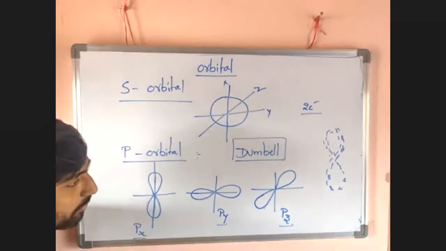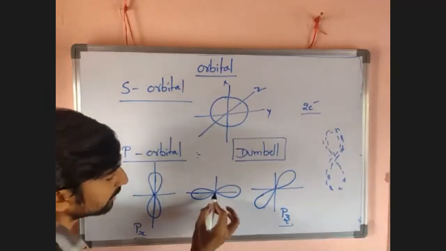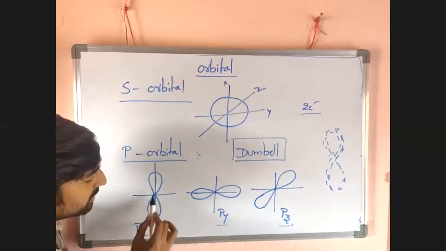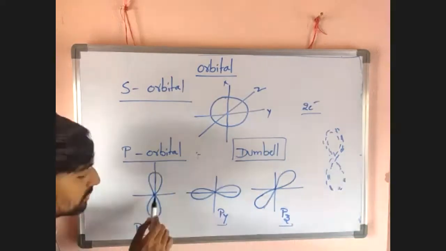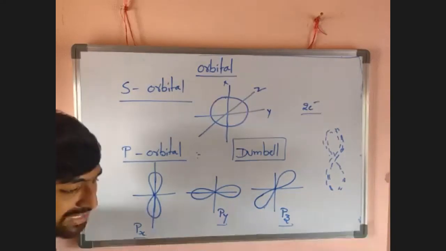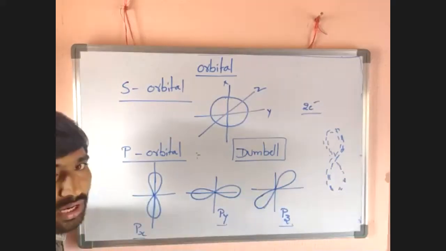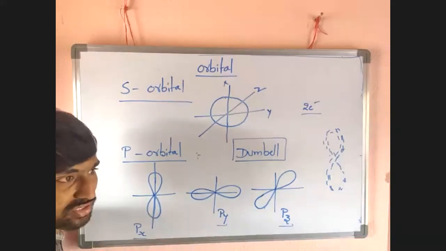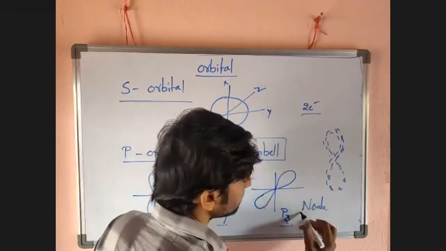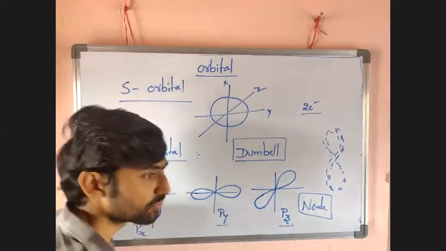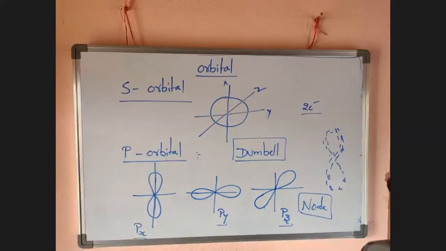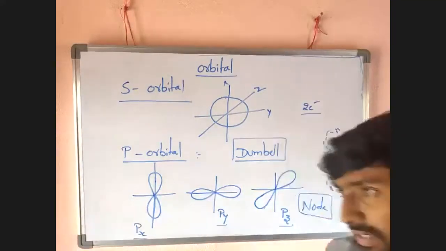So now the important point is here. I just added a point there, and at that point, electron density is 0. At which point electron density is 0, that one is called a node. What is meant by node, guys? The point or axis at which the probability of finding electron density is 0. That axis is called a nodal axis, and the point is called a nodal point.